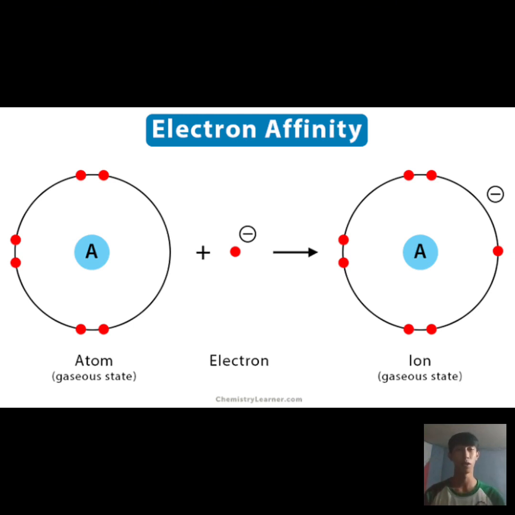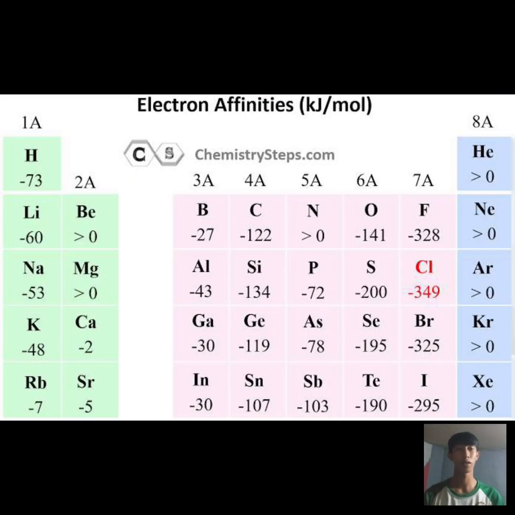Positive electron affinity: when an atom has a positive electron affinity, it means that the atom releases energy when it gains an electron. Atoms with high electron affinities are eager to accept electrons. This makes them more likely to form negative ions. Examples of positive electron affinity are elements like chlorine and fluorine. They have high electron affinities. They readily gain electrons to achieve a stable electron configuration, often releasing energy in the process.